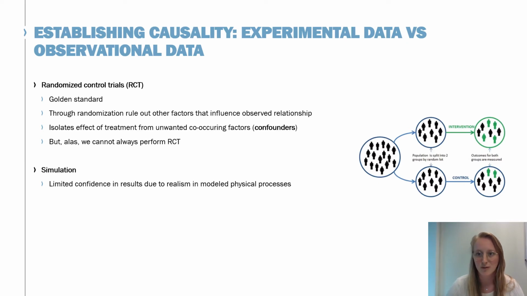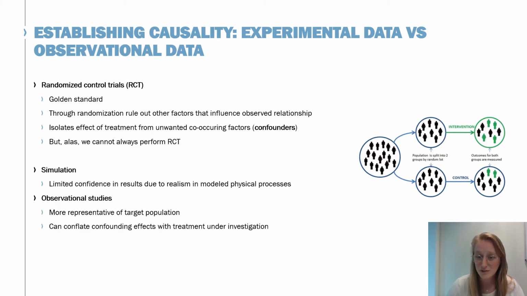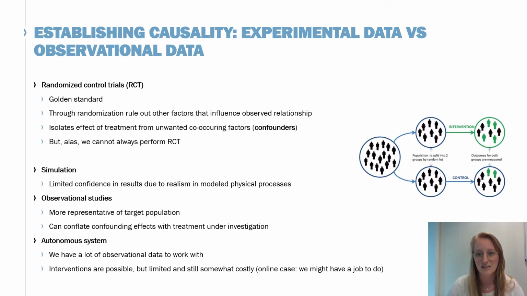Although the models used to simulate the data may be limited, reducing the confidence in the result. Observational studies are a possibility. These are more representative of the target population, but running the risk of combining confounding effects with treatment. Actually, for autonomous systems, we have a lot of observational data available. And in addition, we can do some intervention, although limited and somewhat costly.